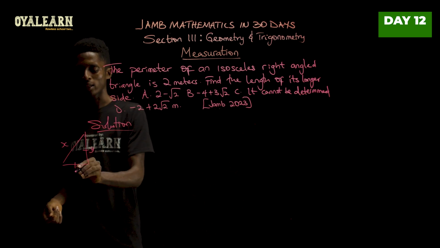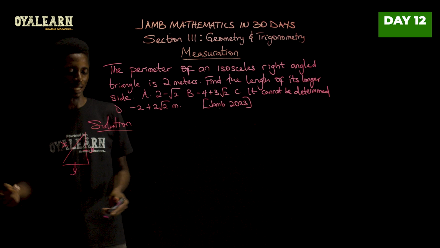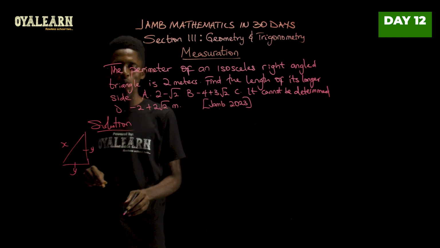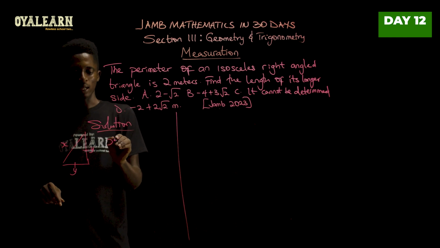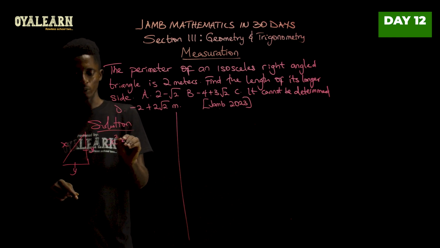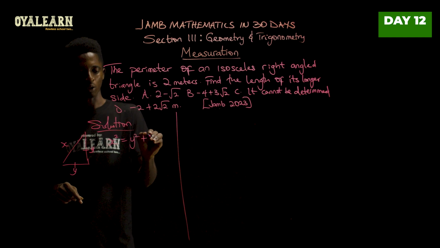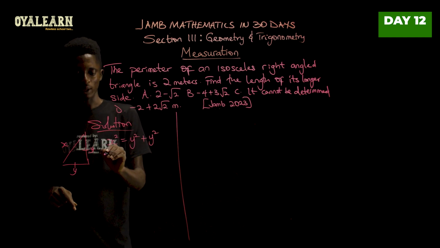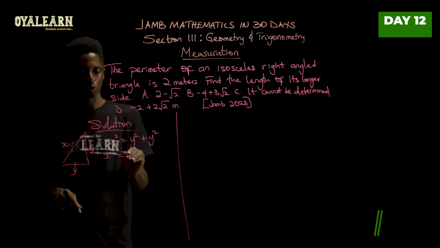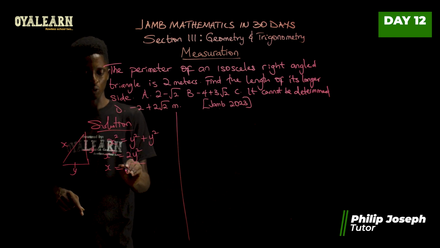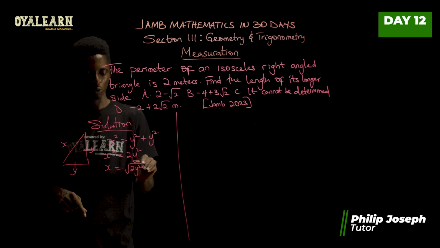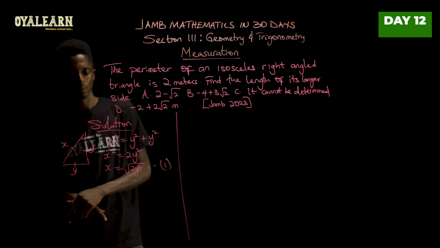So let's call them y and y, since they are the same. Now at this point, when we apply Pythagoras, hypotenuse squared should be equal to opposite squared plus adjacent squared. So we can say x squared equals 2y squared. Then x itself will be the square root of 2y squared. So call this equation 1.